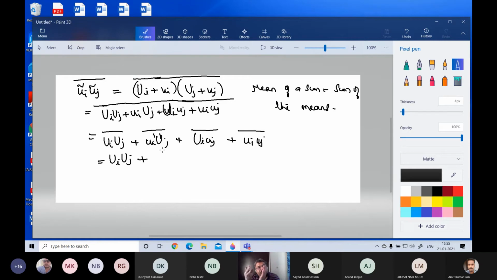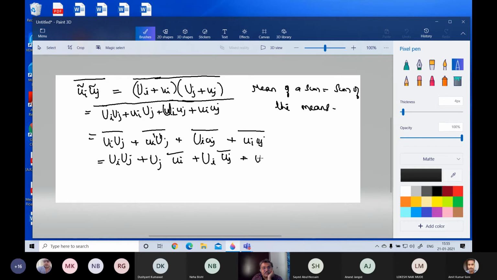You have a random set of variables with instantaneous values, and the mean is not a randomly varying quantity. It is a constant, which can be taken outside, and I take it outside. This is also similar to that.